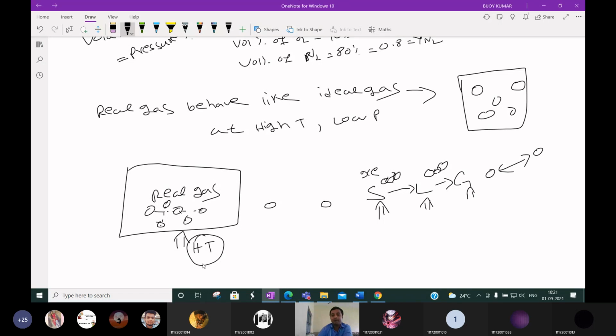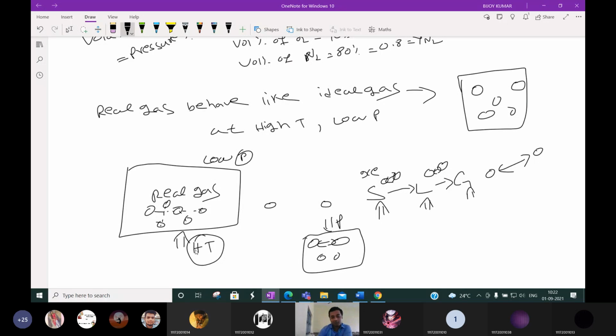So if you do this at too high a temperature, then there will be a negligible attraction force between the gas molecules. So this is similar to the ideal gas. Okay. At the same time, the pressure must also be kept low. Suppose if you apply high pressure, then what will happen? These molecules will try to combine with each other at high pressure. Yes or no? Yes, sir. But if you put low pressure, then what will happen? They will not affect each other and they will move freely.